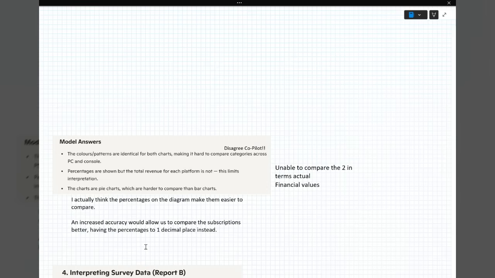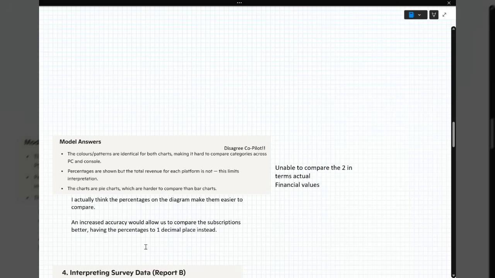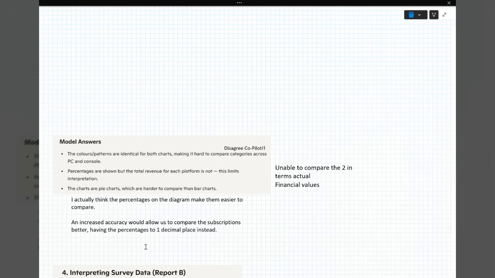An increased accuracy would allow us to compare the subscriptions better. So both of them have 2%. And if it went to one decimal place for each percentage, then the subscriptions for both might have one of them at 2.4 and one of them at 2.6, just in case you had to say which one had a greater proportion of subscription. So we could have done that. And they've put unable to compare the two in terms of actual financial values, which I think is pretty true.